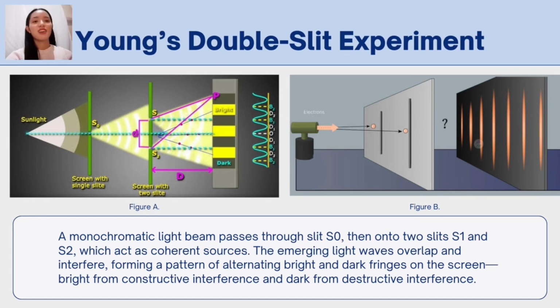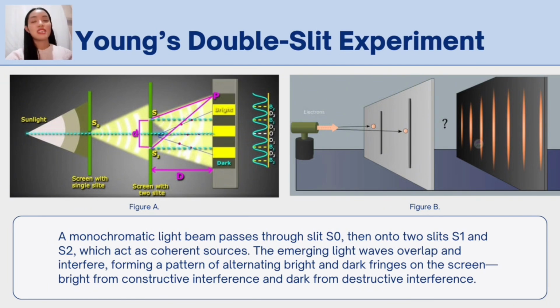So when the light passed through the two slits, each slit acted like a new source of light waves. You can imagine it like throwing two stones into a pond and watching the ripples spread out from both points. As these two sets of light waves spread out and met each other on the screen, two results came out. One is where the crest and trough match, so they combine to form bright spots. Two is where a crest meets a trough, so they cancel each other, leaving dark spots.